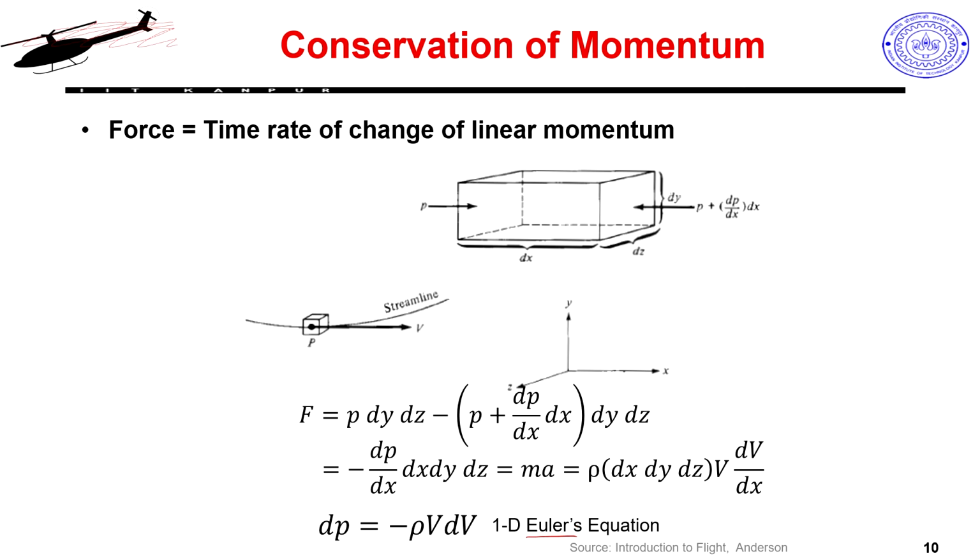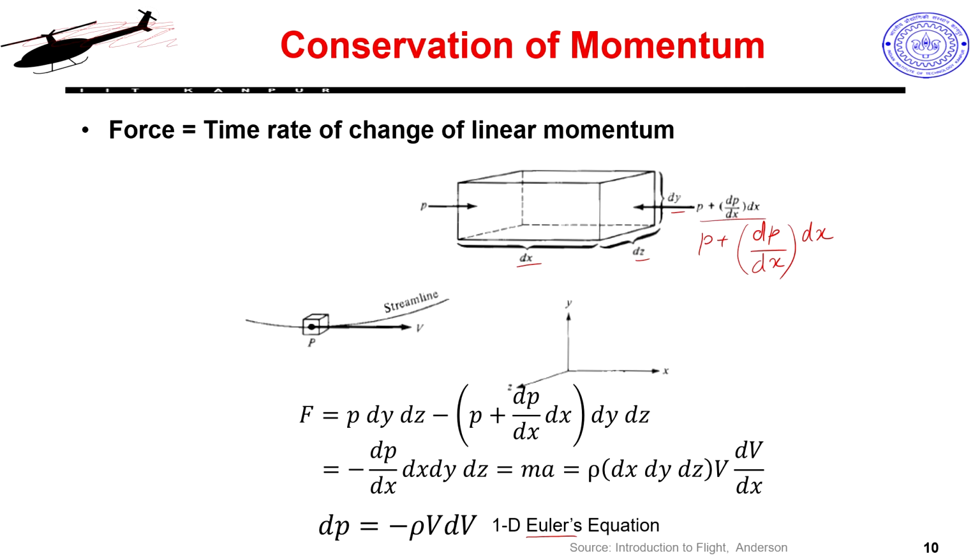So, here also I look at a cuboidal volume through which my fluid is flowing, and the cuboid has dimensions dx, dy and dz. On one side my pressure could be P, on the other side my pressure will change to P plus the rate of change of pressure into the distance. So, P plus dP by dx, because I am looking at the change along the x axis, into dx. That is my net pressure on this side.